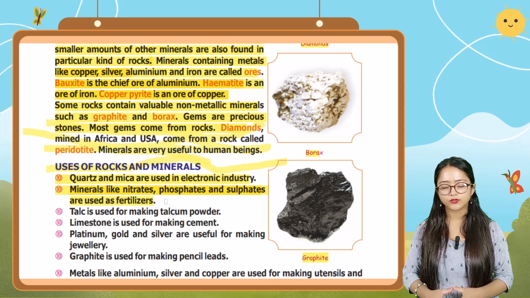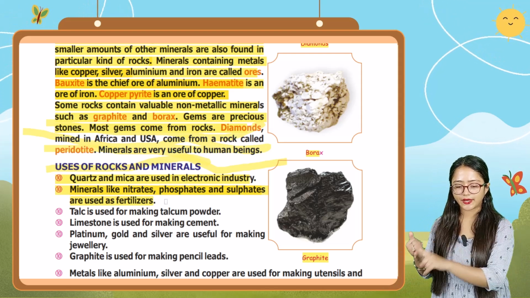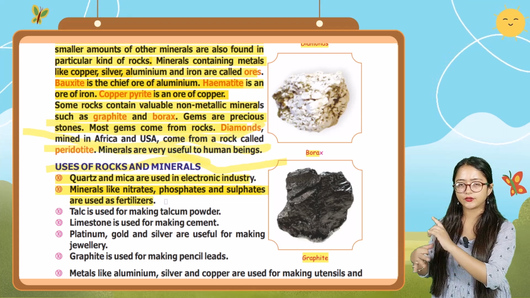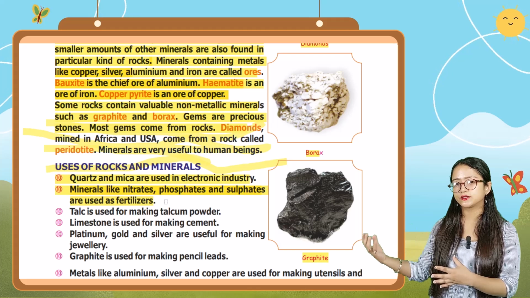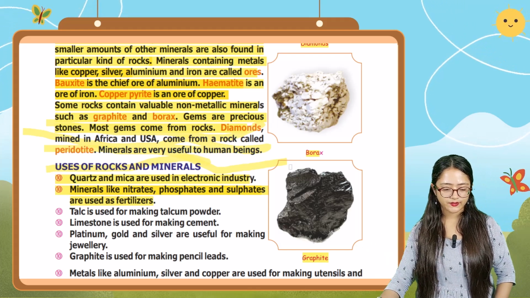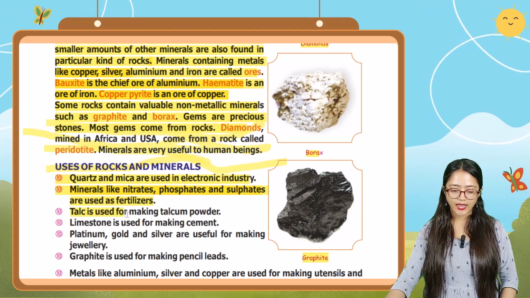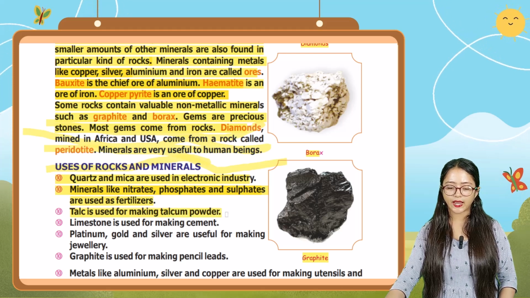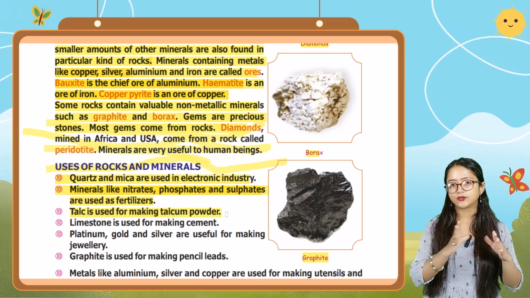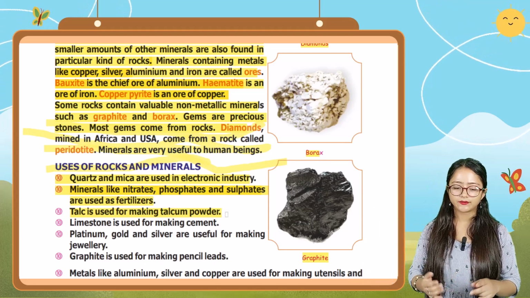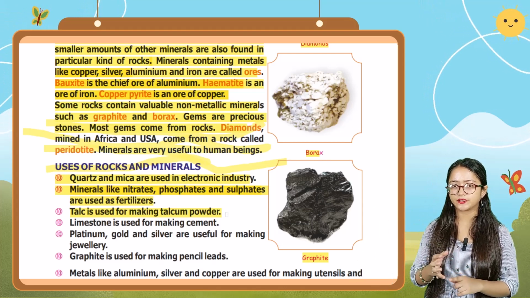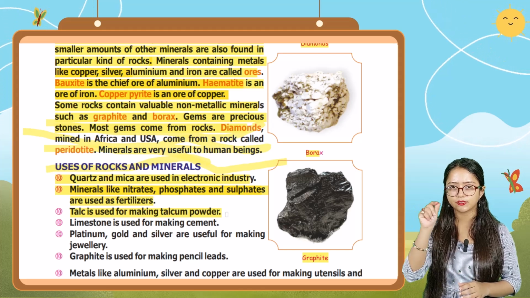Okay. Next one, minerals like nitrate, phosphates, and sulfates are used as fertilizers. Okay, so minerals like nitrate, phosphate, and sulfate are used as fertilizers in agriculture. Okay, next one, talc is used for making talcum powder. Okay, and there is also mica present in that talcum powder, which is the shinier one.